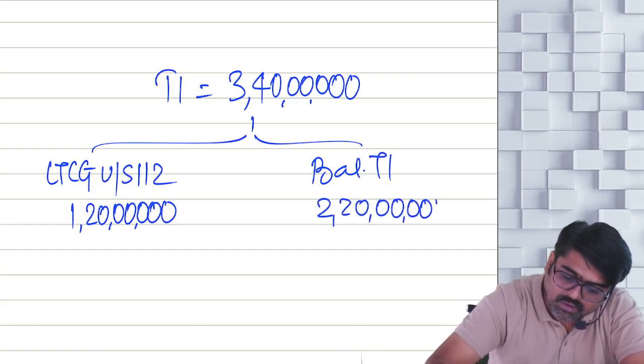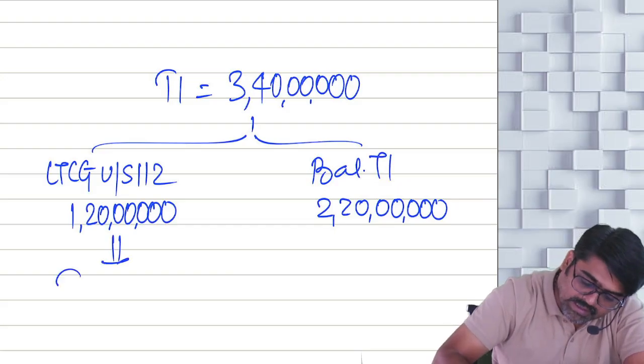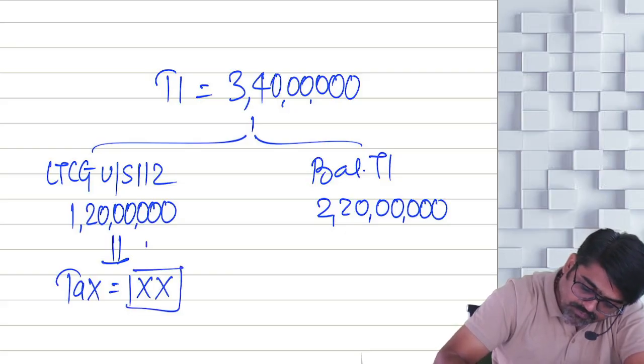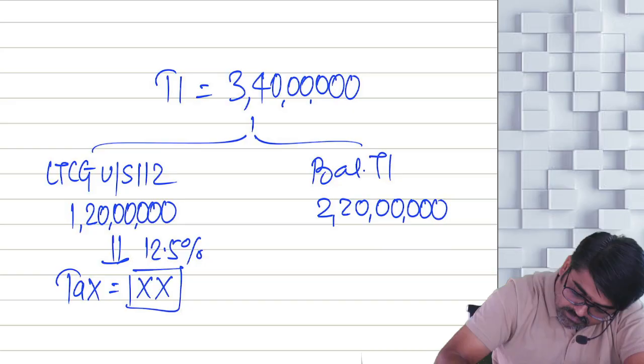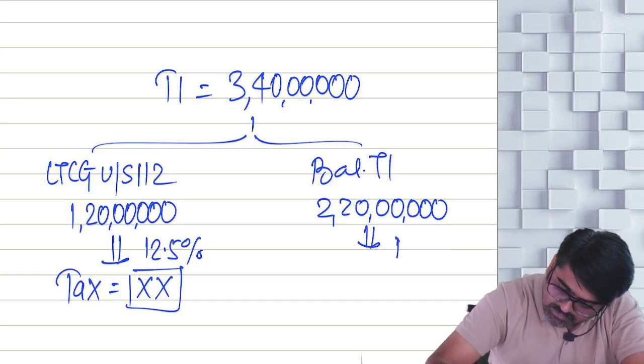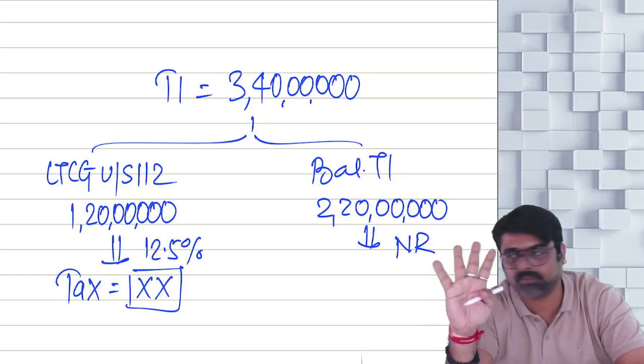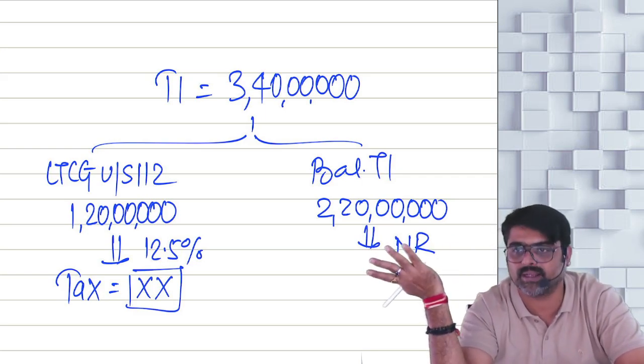Now I will calculate the tax on this LTCG at the rate of 12.5%. And on the balance income, I will apply my normal rates or 115BAC rates as the case may be. Sometimes the 115BAC rate will be applicable, yes or no?